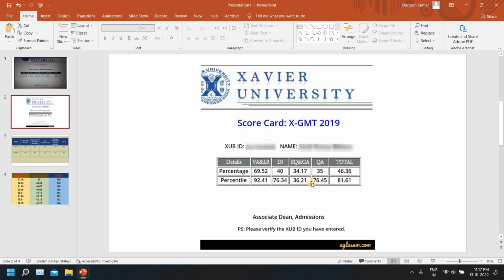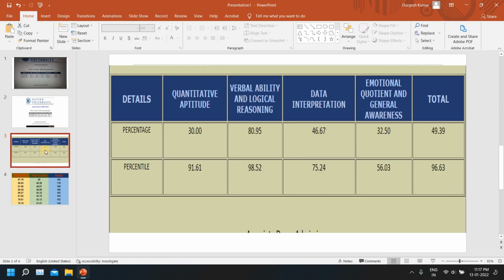Oh my god. Now this is something interesting about emotional quotient that we'll have to see. Let's move ahead. Now here 32.5 percent, 0.3 into 30, okay, 9.75 effective questions fetched me 56 percentile.